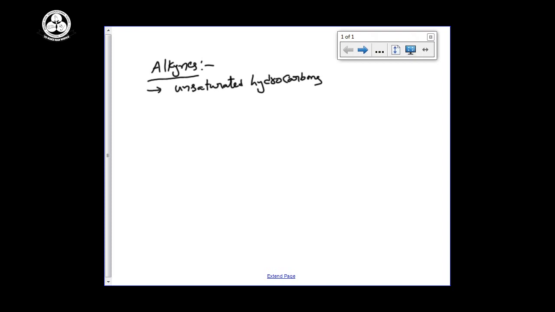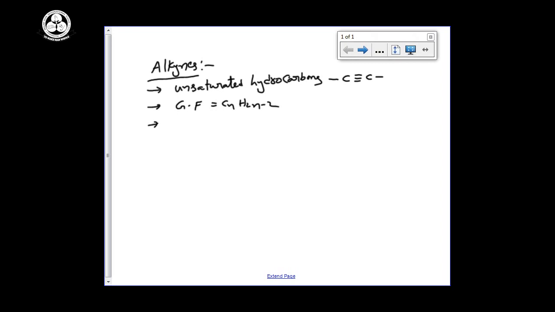Now we are going to start with the new topic, that is alkynes. So alkynes are unsaturated hydrocarbons containing triple bond. The general formula of alkynes is CnH2n minus 2,